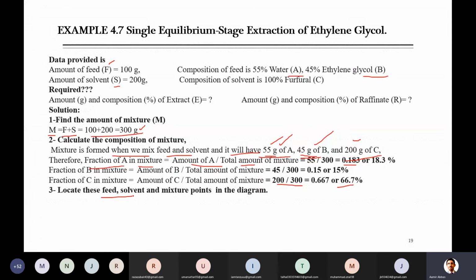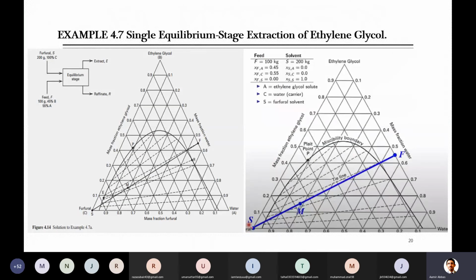The easiest one is the solvent, because the solvent is 100%, so that point will be at one of the corners, and at this corner the solvent is located at 100%. The feed is a binary mixture of water and ethylene glycol, so it should lie on the water and ethylene glycol line, where ethylene glycol was 45% and water was 55%. These numbers are for ethylene glycol, and here when we reach it is 45%. Similarly for water, this point is for 55% on the line.